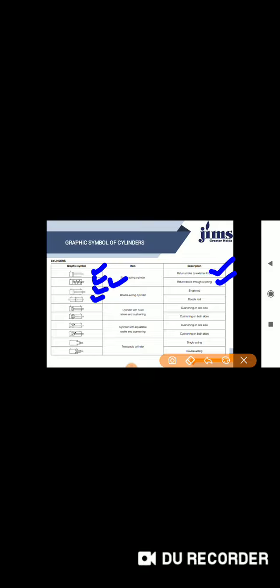Then we come to the cylinder with fixed stroke and end cushioning. In this, the cushioning on one side is this, and cushioning on both sides is this. Then we come to the cylinder with adjustable stroke and cushioning. Cushioning on one side may be this diagram, and cushioning on both sides may be this diagram. And the last one is the single acting telescopic cylinder, and this is the double acting telescopic cylinder.